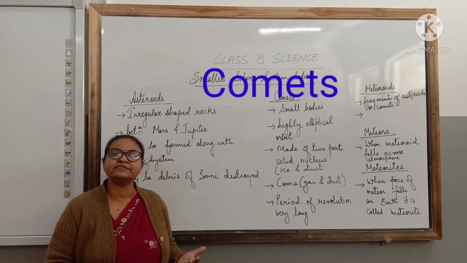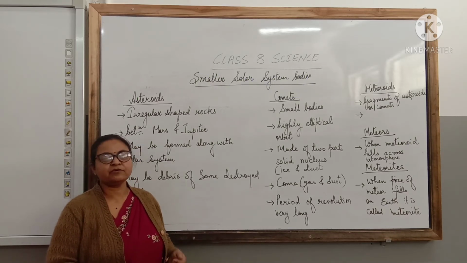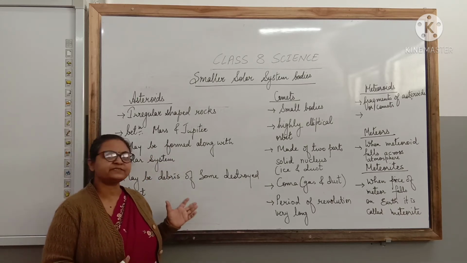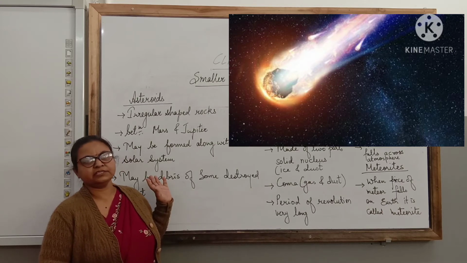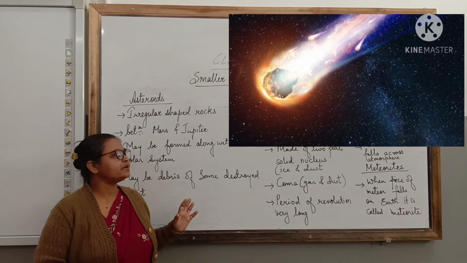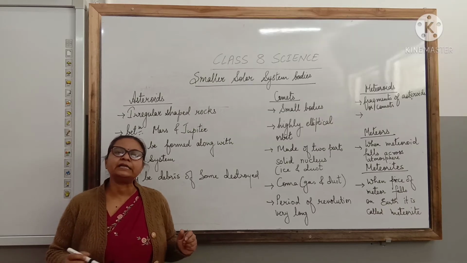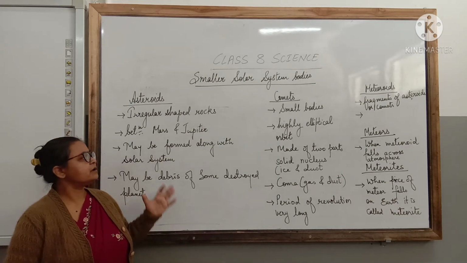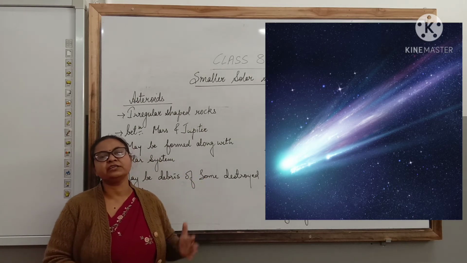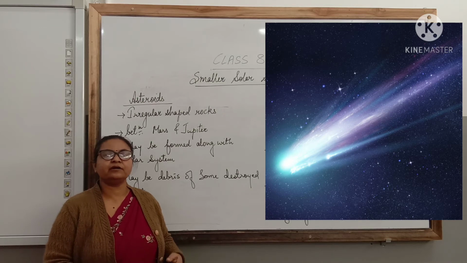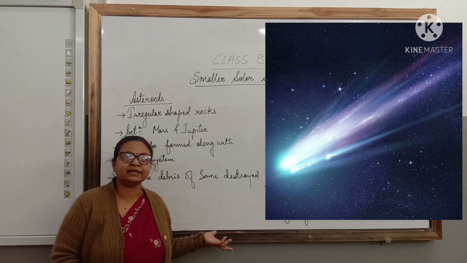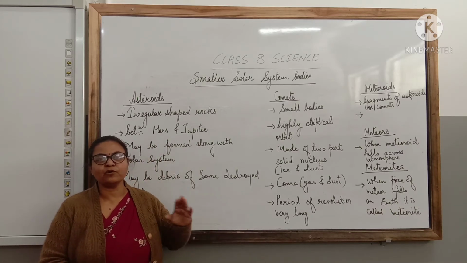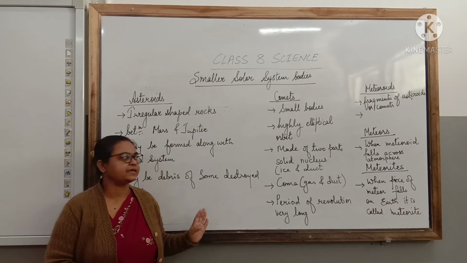The next small celestial body is a very mysterious kind of celestial body, the comet. Comets look like tailed stars. Comets are actually very small compared to the other objects of the universe, and they have a highly elliptical orbit, and they take a long time to complete one revolution around the sun. It might take many years, like Halley's comet, which takes around 76 years to go one round around the sun.